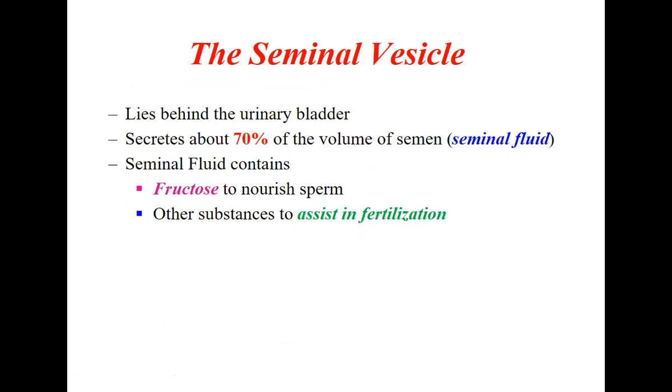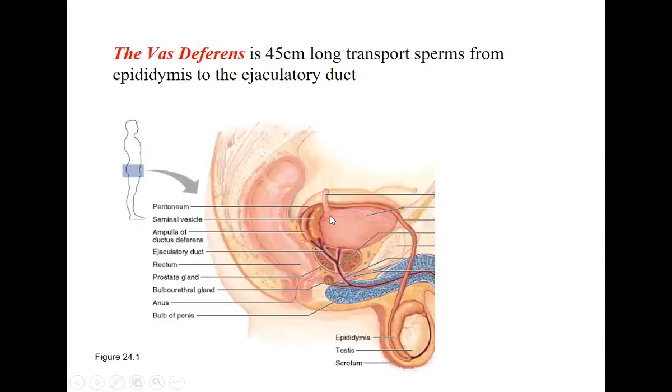Now coming to the accessory organs, which are additional organs which assist. One is the seminal vesicles. Sorry, so these are called the seminal vesicles. They lie behind the urinary bladder. If you see, this is the urinary bladder. So this vas deferens goes all the way and opens here into the prostate. So there is a duct called the ejaculatory duct.